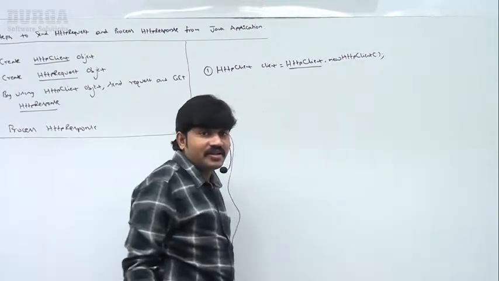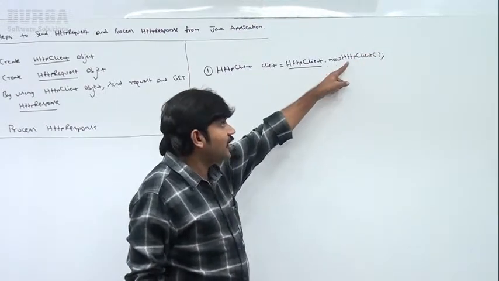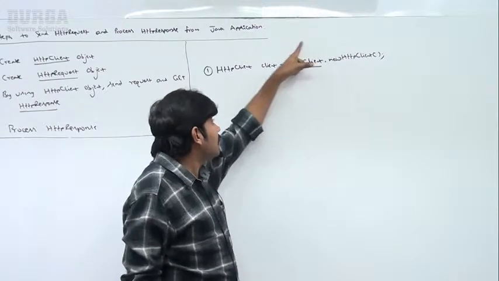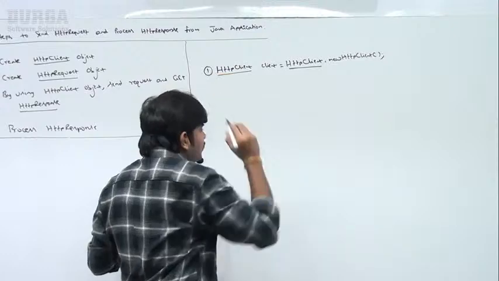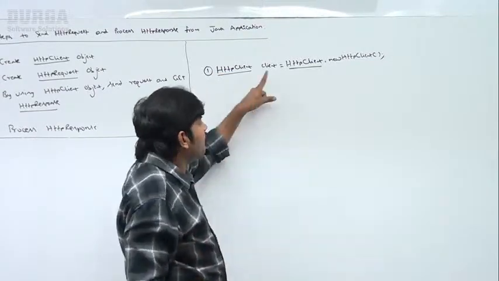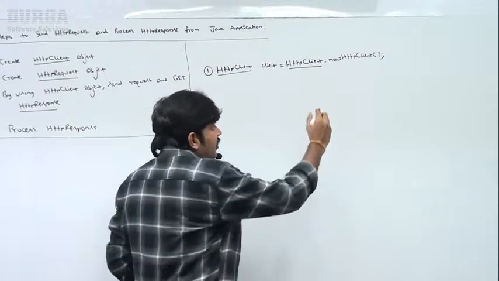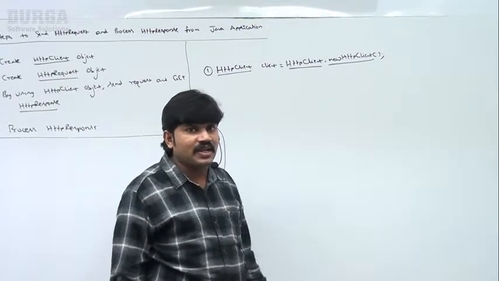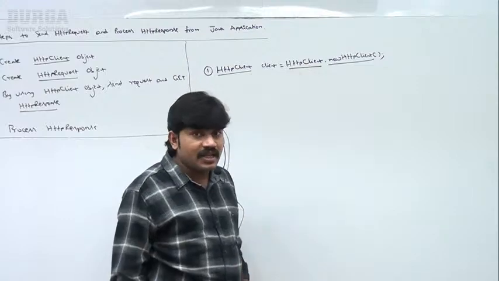That's all. Are you getting newHttpClient? newHttpClient is a static method present inside the HTTP client class and returns the same class object. That's why it is a factory method. We can create an HTTP client object by using the newHttpClient method. Remember that the newHttpClient method is present inside the HTTP client class.